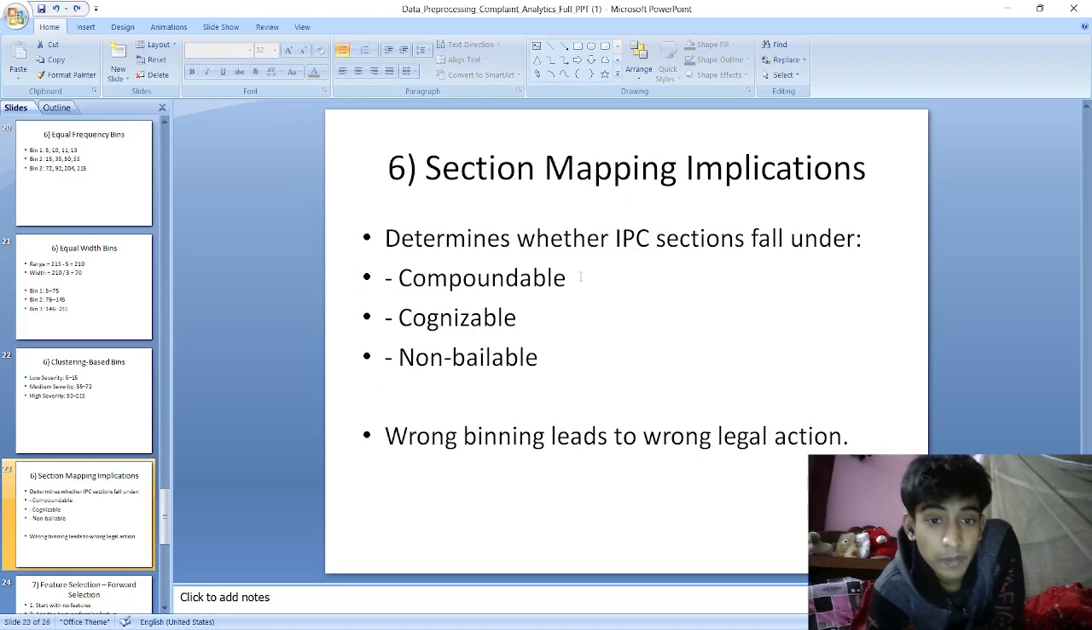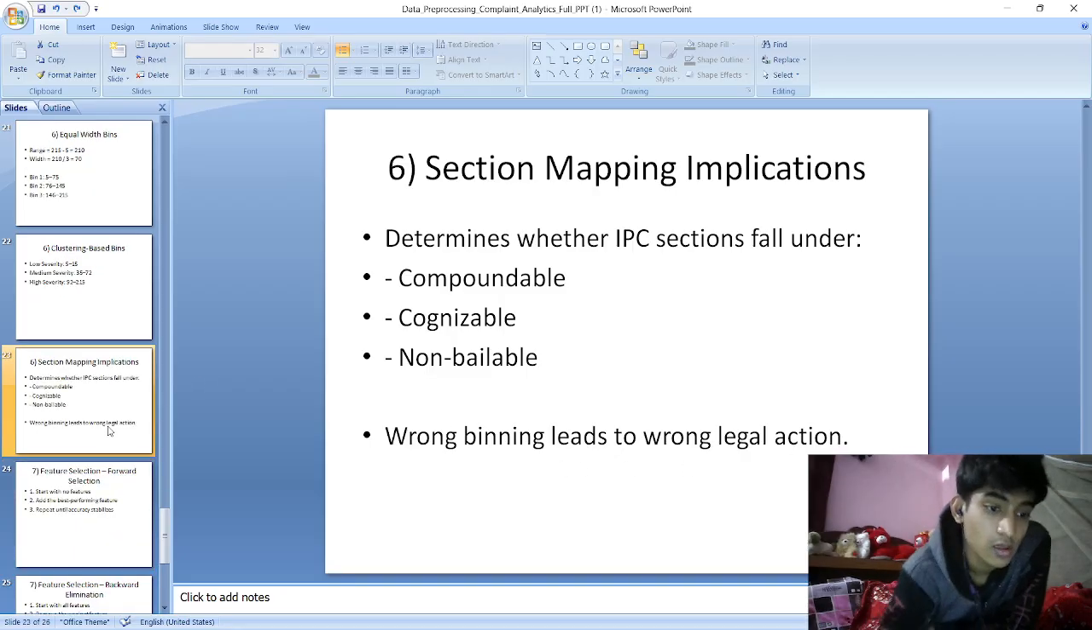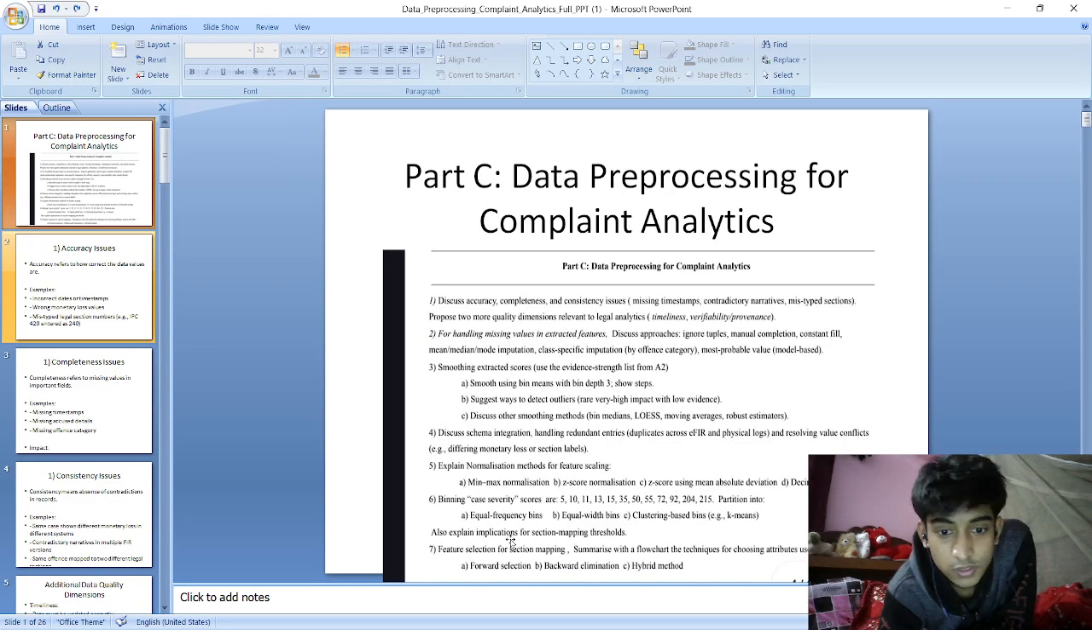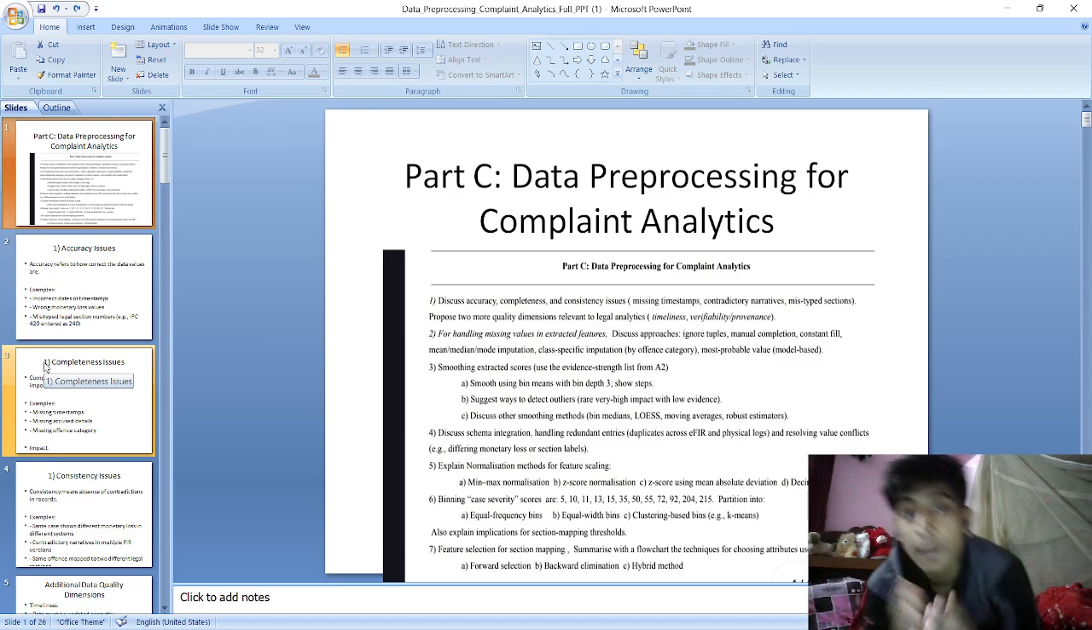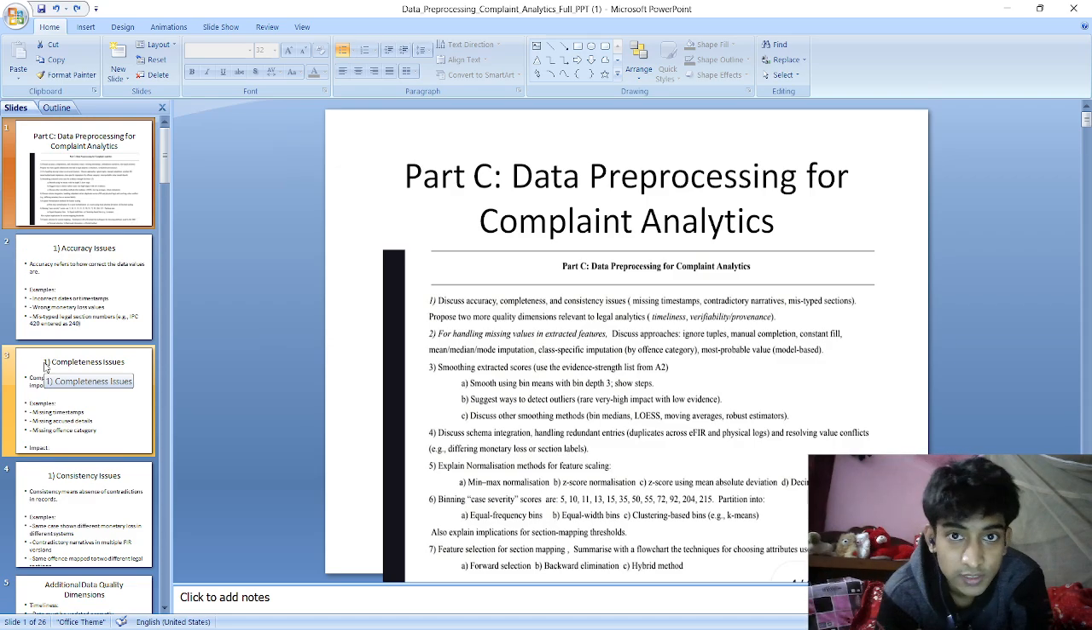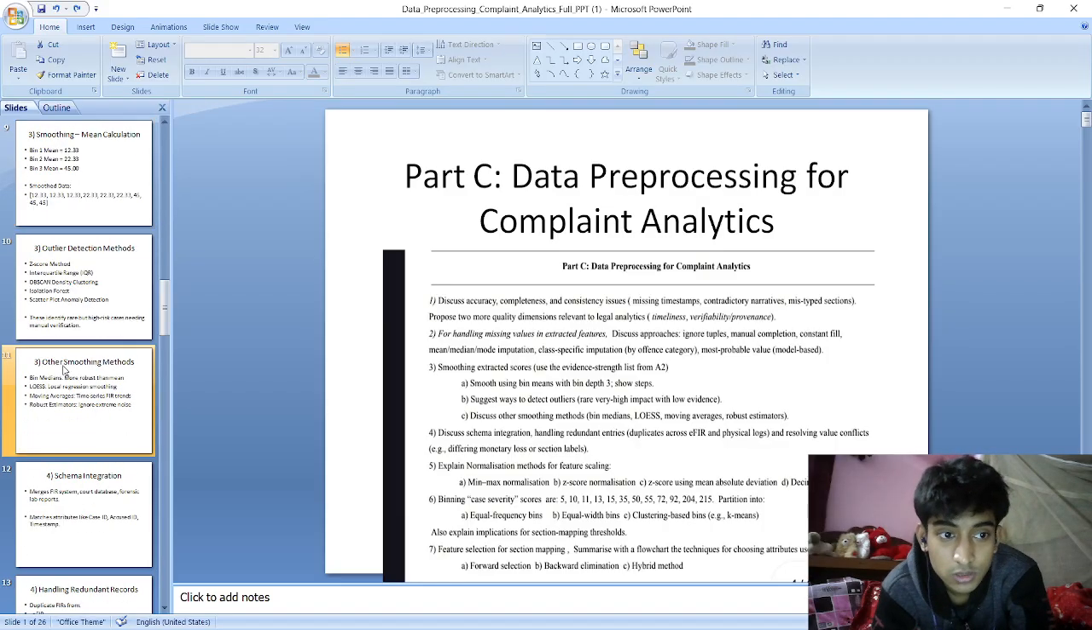Then we have section mapping implication. From these bins, we could tell whether a complaint is cognizable, non-bailable, or compoundable. But we have to be very sure because wrong binning leads to wrong legal action, right? Then let's see what is question 7? Feature selection for section mapping, summarize with a flowchart, the techniques for choosing. Okay, so we know that in dimensionality reduction, we have feature selection as a method.